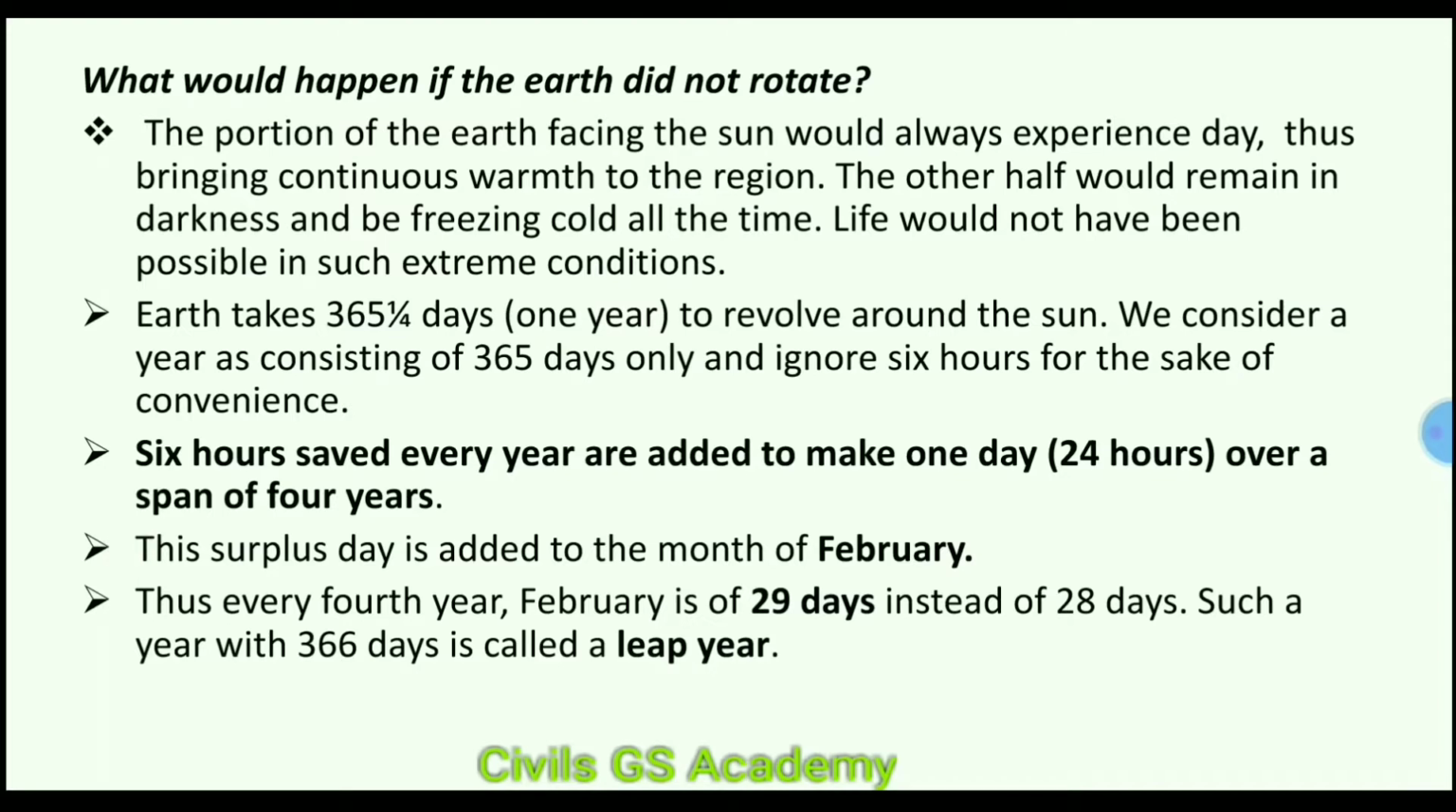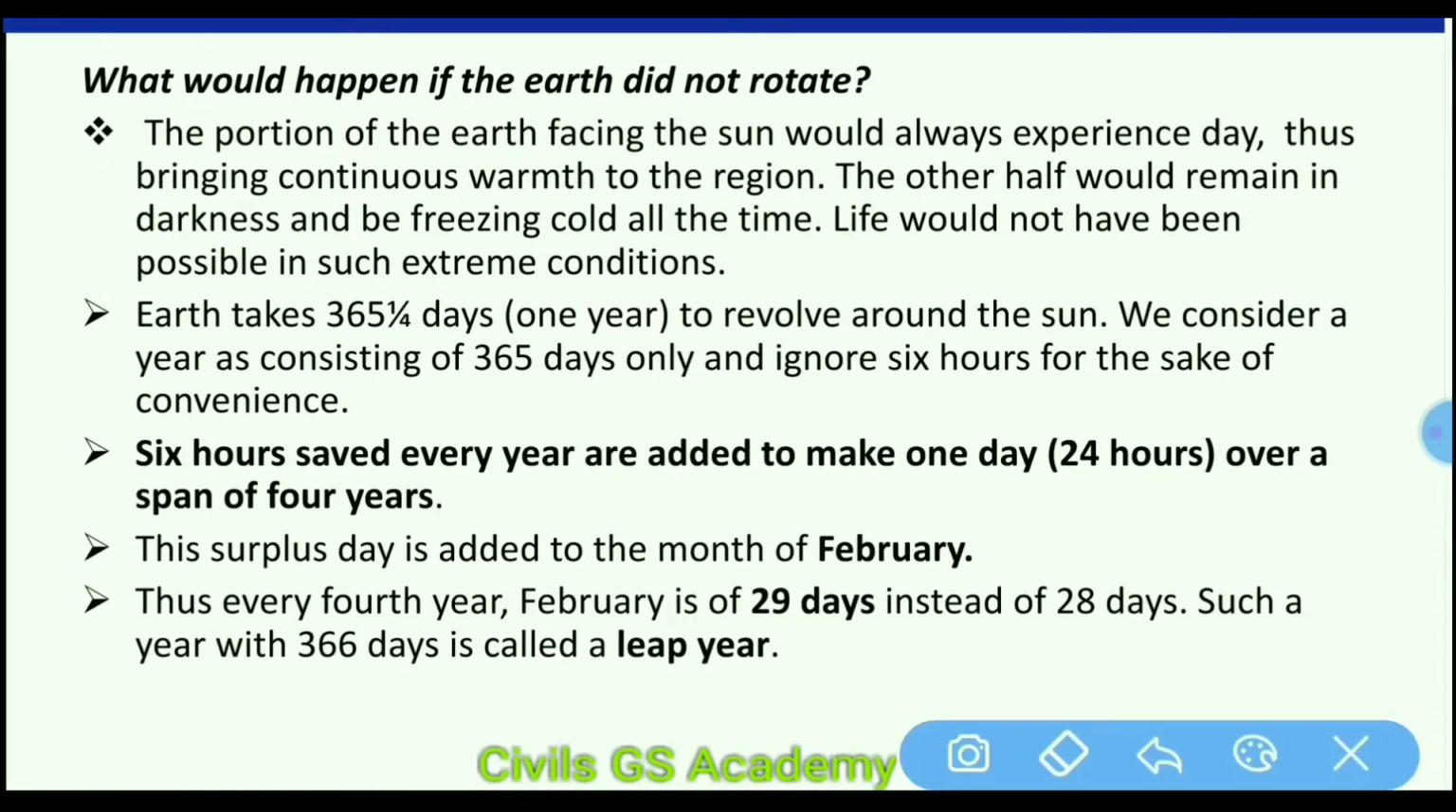This surplus day is added to the month of February. Thus, every 4th year, February has 29 days instead of 28 days. Such a year with 366 days is called a leap year. So a leap year has 366 days, and in the leap year the month of February has 29 days.